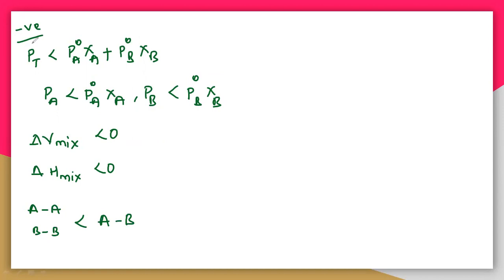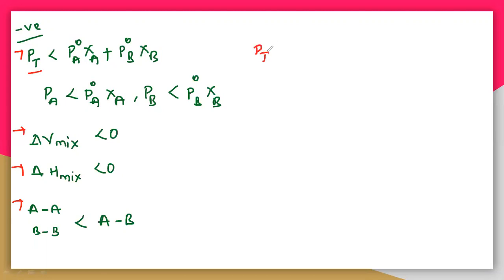So see here, these are the four conditions. This is the Raoult's law condition, this is V mix, this is H mix, and this is the interaction. So this comes under the negative deviation from Raoult's law. So we will see the examples also. First, the negative deviation indicates that the total vapor pressure we are getting is less than the calculated value.